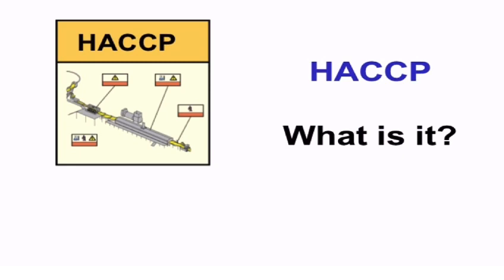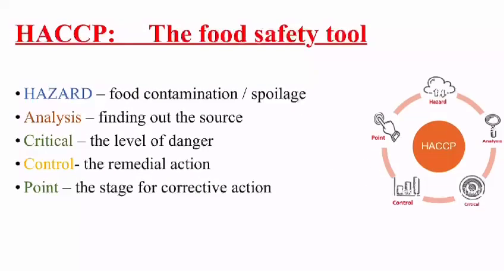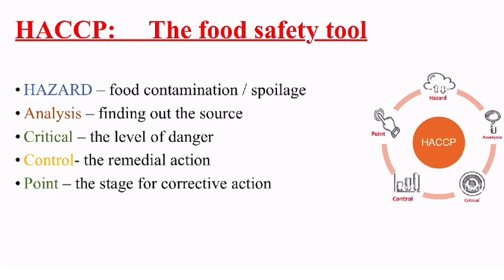Now, what HACCP actually is? So, HACCP is a kind of food safety tool in which H means hazard, it is food contamination or the spoilage of food. Then A in HACCP means analysis. We are going to find out the source where actually the hazard is. Then critical. Critical means the level of danger. Then control, remedial actions. Point, the stage for corrective action where we need to put some corrective actions.